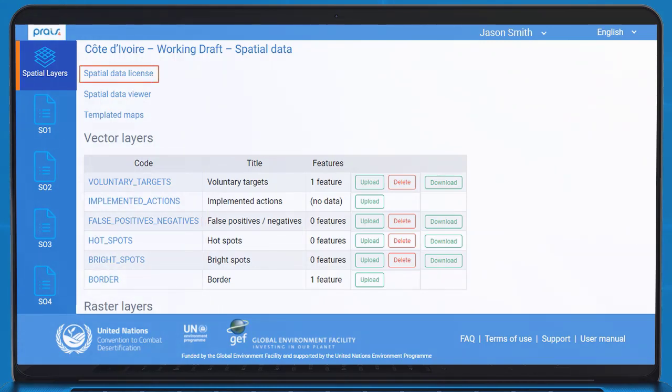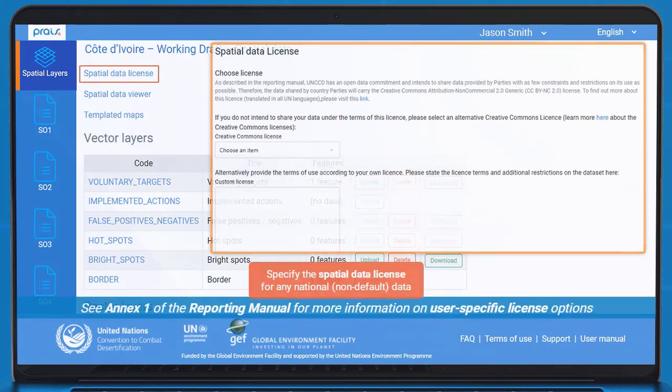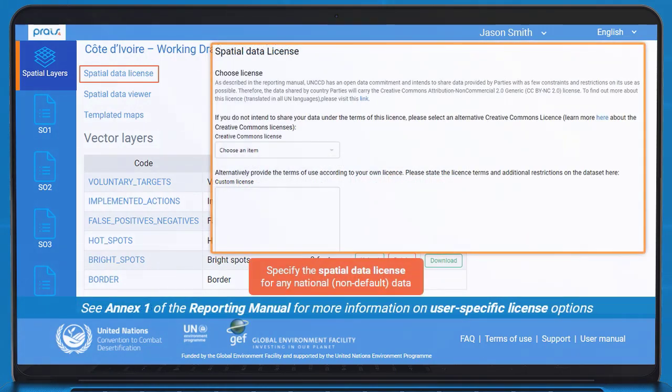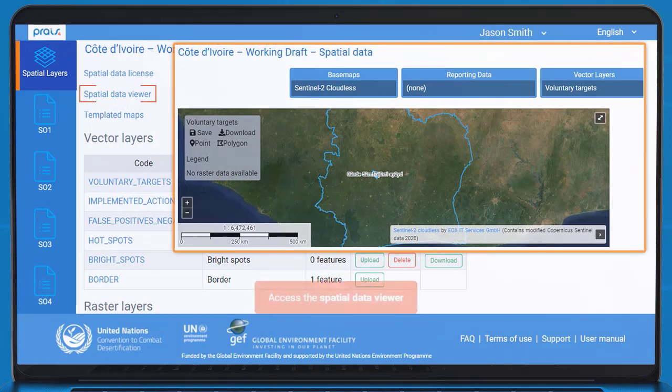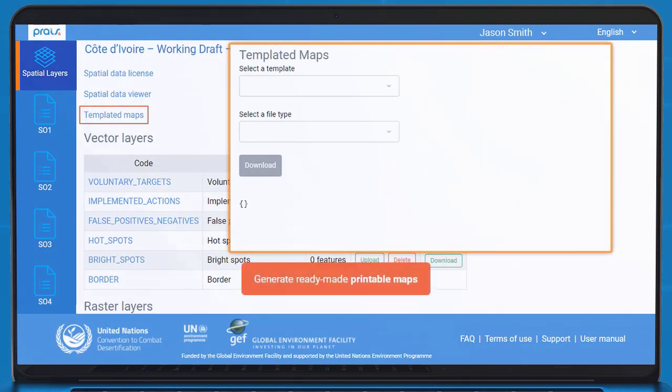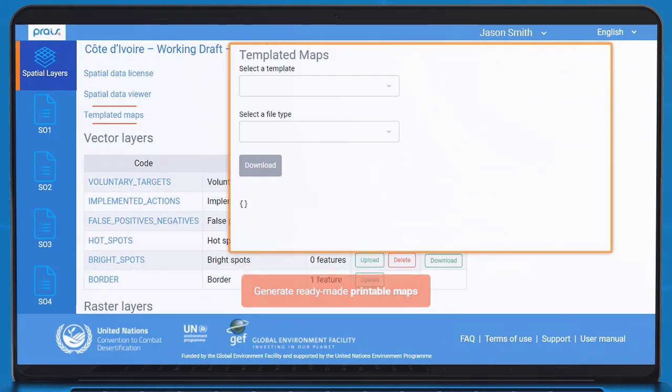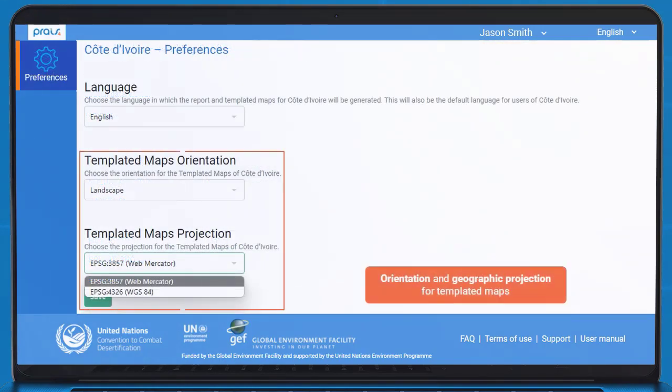The Spatial Layer List page also allows users to specify the spatial data license for any national, non-default data shared by parties. It also lets you access the Spatial Data Viewer and generate ready-made printable maps through the Templated Maps link. The orientation and geographic projection used for templated maps can be selected in the Preferences section, accessible through the landing page of the country zone.